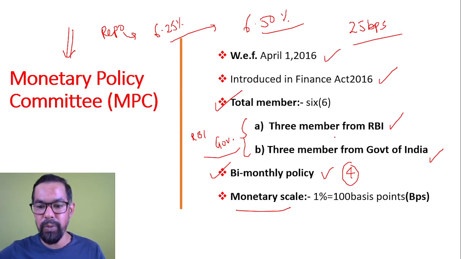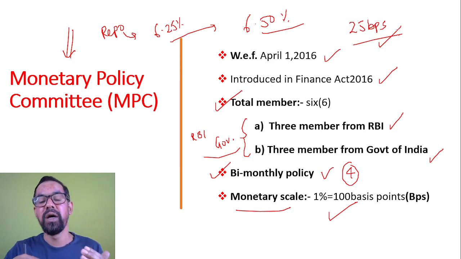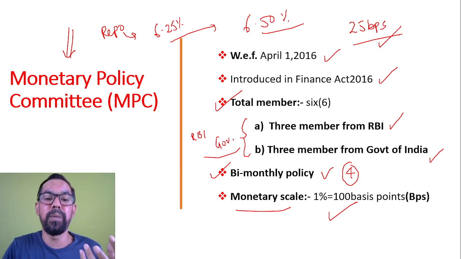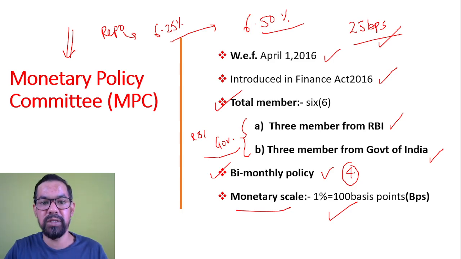So 1% is equal to 100 basis points. So if they increase the repo rate by 0.25%, from 6.25 to 6.50, which means they increased the repo rate by 25 basis points. Let's say they increase the repo rate by 0.50%, so you will see they'll say the repo rate is increased by 50 basis points. Okay, so this is just for your understanding.